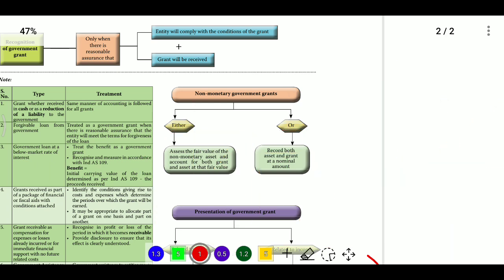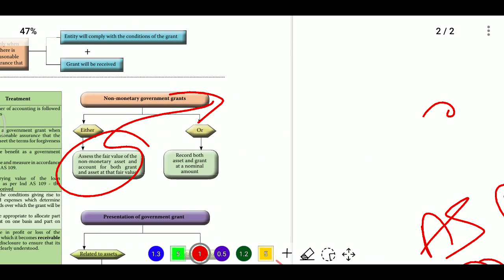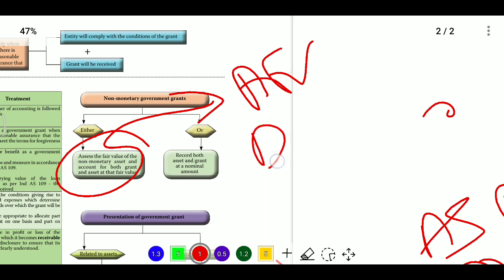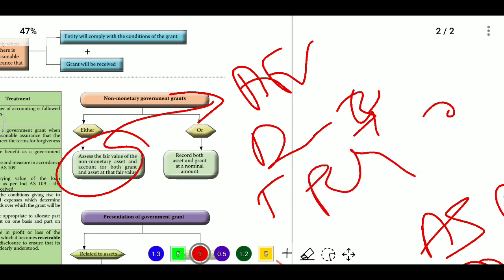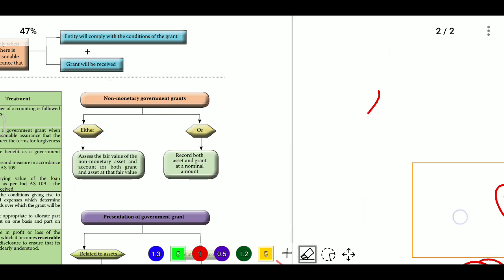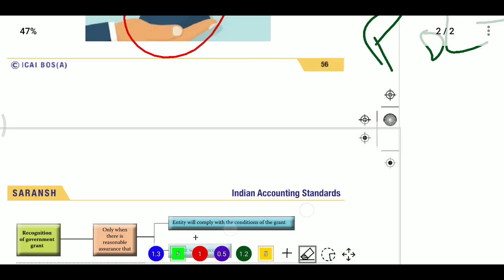If the non-monetary asset is a depreciable asset, then whatever amount we received, we need to recognize the asset at fair value and recognize the grant as deferred income in the balance sheet, and transfer it to P&L over the period of depreciation, the useful life of the asset. This is government grant related to assets.